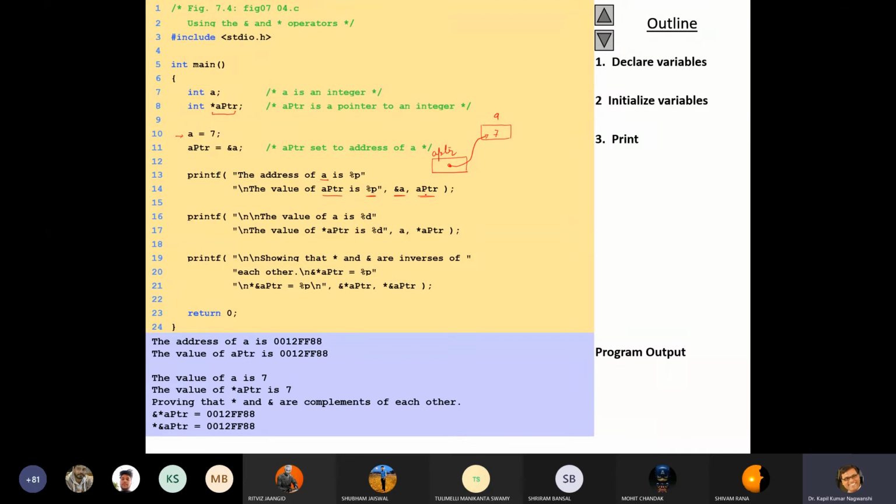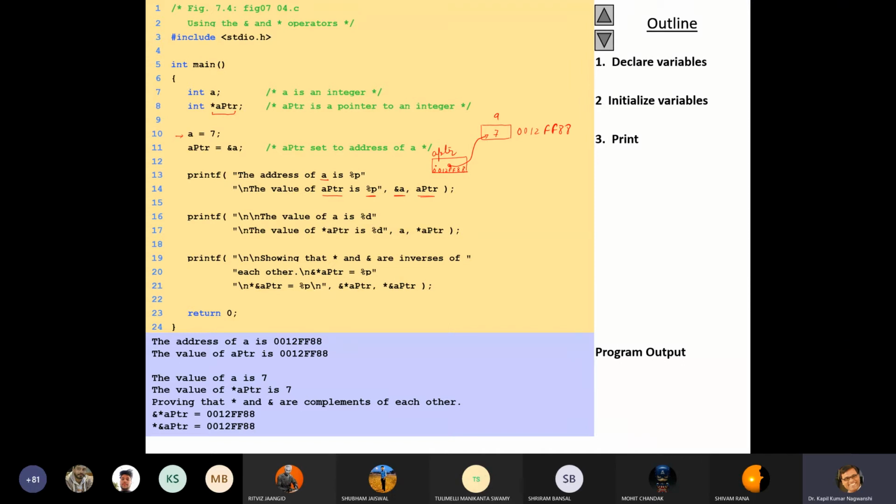Okay, so you can see that both have the same value: the address of a as well as the content of aptr. So aptr is a pointer, and the content of aptr is actually, suppose the address is 0012ff88, so the content of this will be 0012ff88.